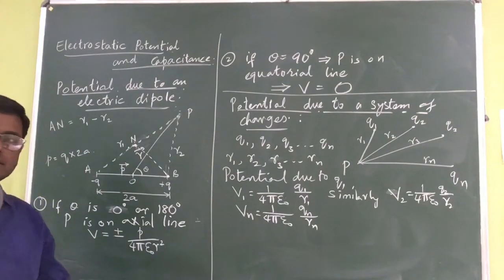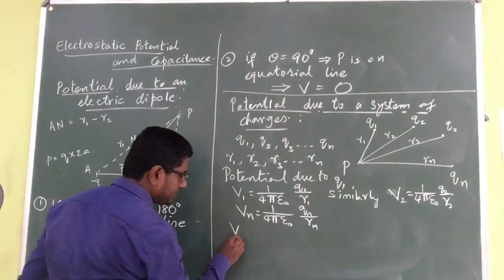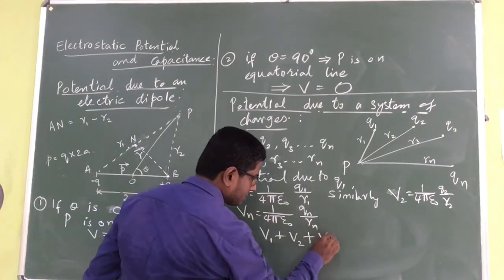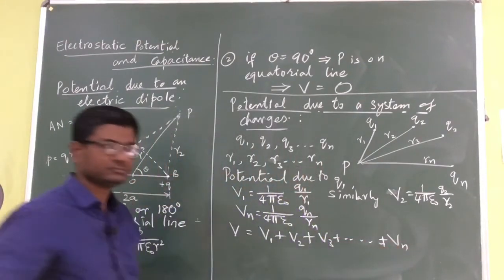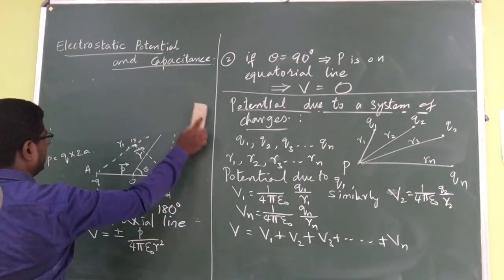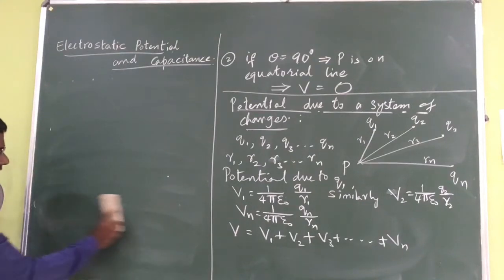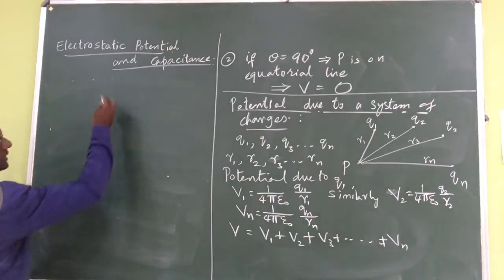Next, what is the total potential? Total potential is the algebraic sum. V is equal to V1 plus V2 plus V3 and it goes on up to Vn. So that is the potential. Total potential will be equal to the sum of potentials due to individual charges. What I am going to do next, you must be able to guess.